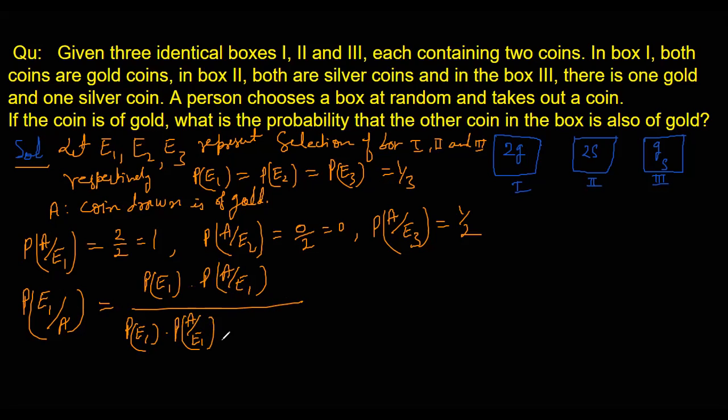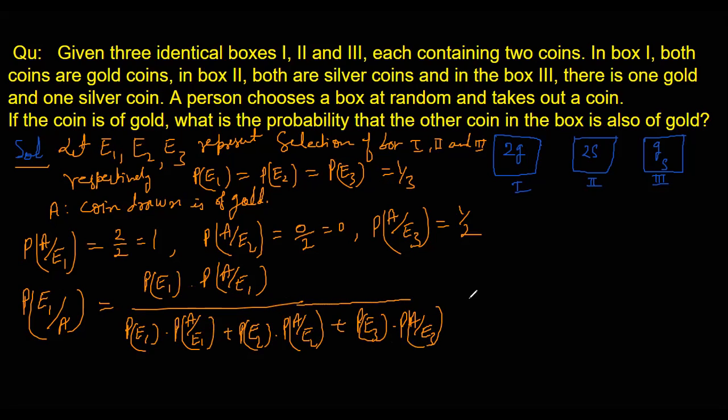PE1 into PA by E1 plus PE2 into PA by E2 plus PE3 into PA by E3. That's what Bayes theorem says.